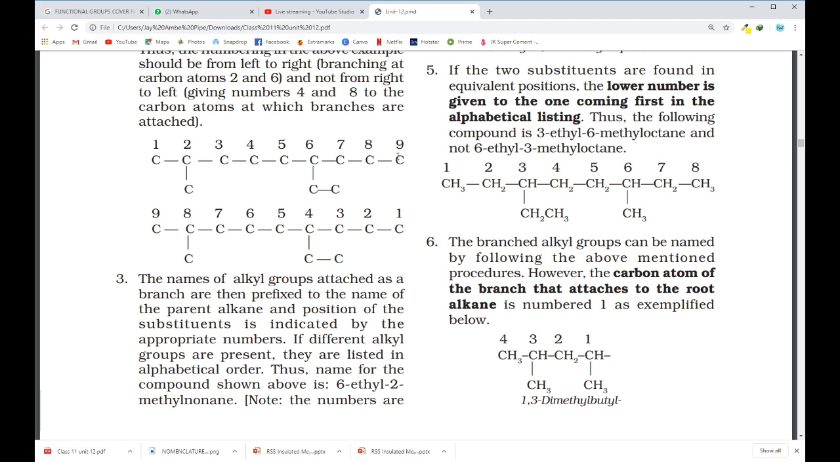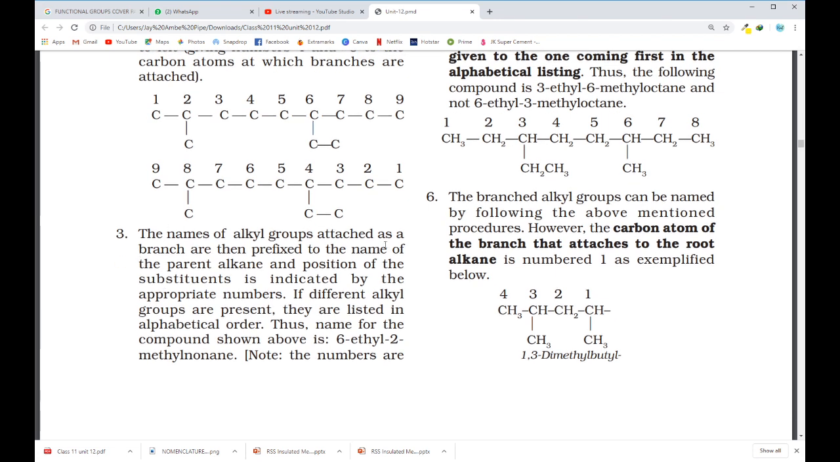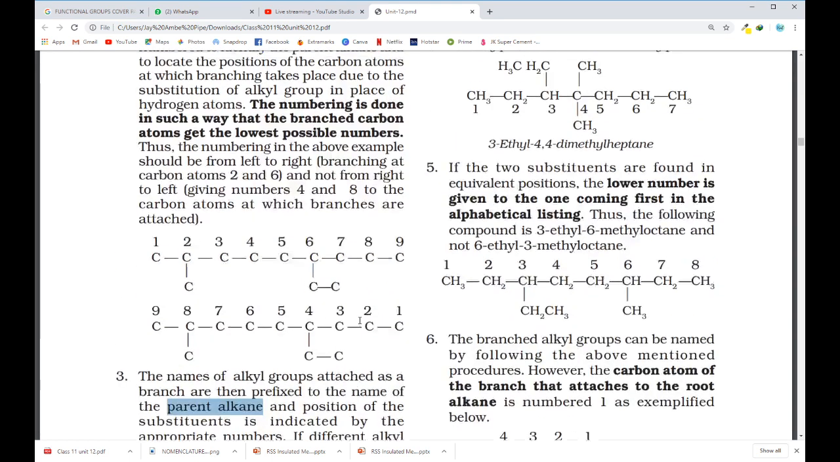Once you give the numbering, the names of the alkyl groups attached as branches are prefixed to the name of the parent alkene. Once you decide this much, now we come to how to write the name. First we have to write the substituents or branches present, and after that we'll write the parent alkene.